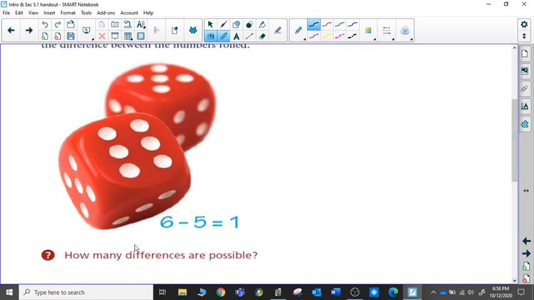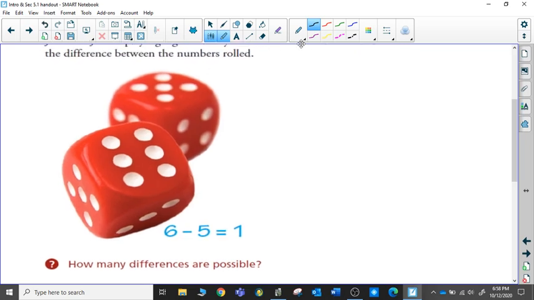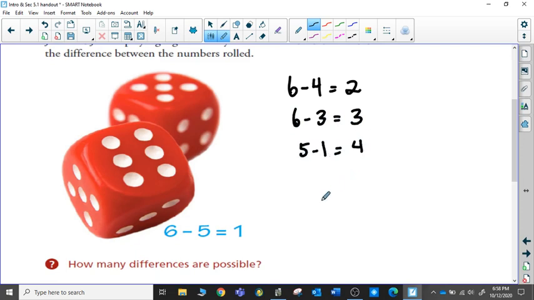And so how many differences are possible? 6 minus 5, getting a difference of 1, is a possibility. What if it was 6 take away 4? We would have a difference of 2. 6 take away 3, for example, would be a difference of 3. If we had 5 take away 1, we would have a difference of 4.